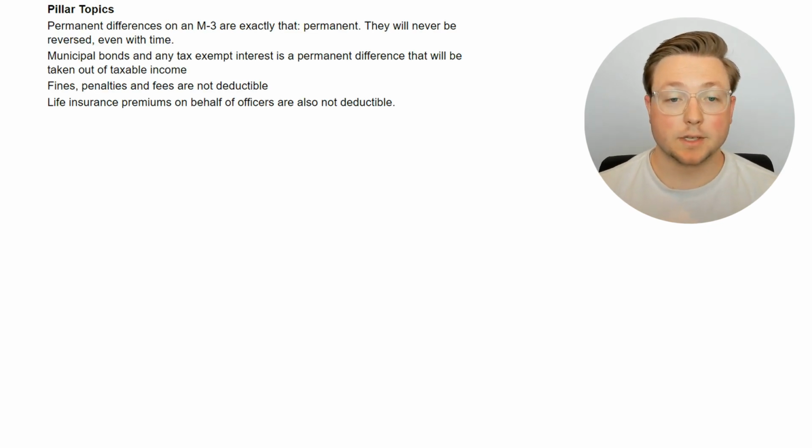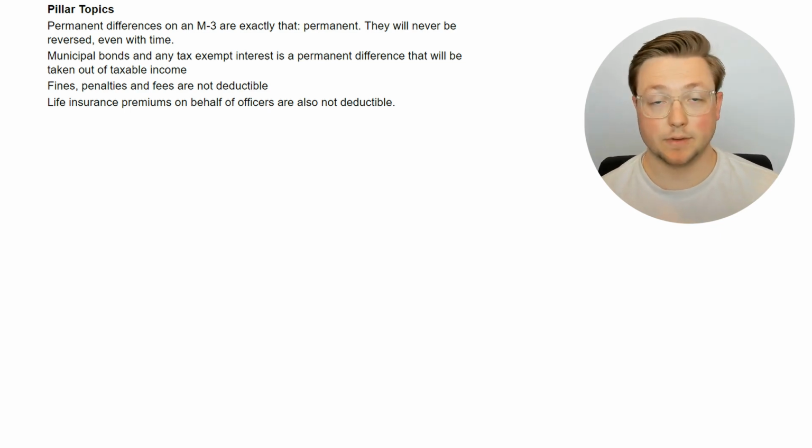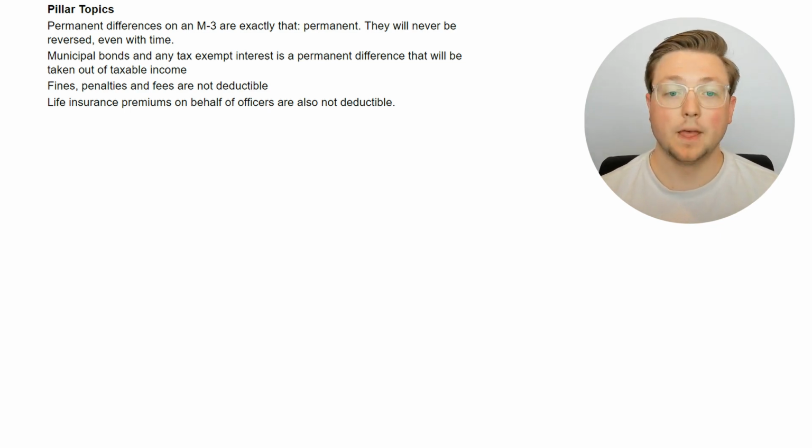Okay, here are the pillar topics. Permanent differences on an M3 are exactly that, permanent. They will never be reversed, even with time. Municipal bonds and any tax-exempt interest is a permanent difference that will be taken out of taxable income, so it's not taxable. Fines and penalties and fees are also not deductible, so those will be added back to your taxable income. They're not an expense you can take for tax purposes. And then life insurance premiums on behalf of officers are also not deductible. And by the way, on the reverse of that, typically life insurance proceeds are also not taxable.